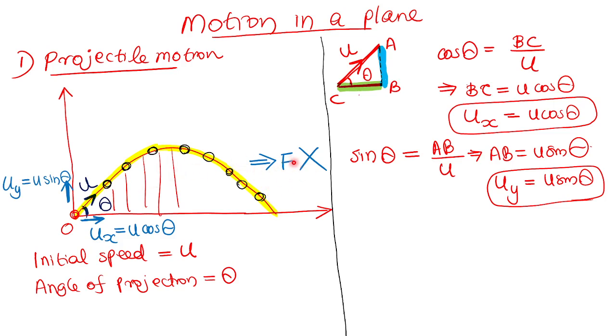Since there is no horizontal force, there is no horizontal acceleration. Because no force, no acceleration. You studied in 9th standard laws of motion, force equal to mass into acceleration. So no horizontal force means the body does not experience any horizontal acceleration. The shadow is moving horizontally, but it will not have any acceleration because there is no horizontal force. So ax equal to 0.